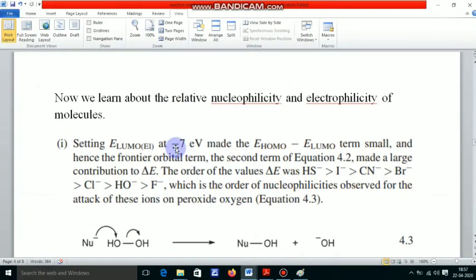When we put the energy of LUMO as about -70 electron volt, then the order of values of delta E is HS minus greater than I minus greater than CN minus greater than Br minus greater than Cl minus greater than OH minus, which is the order of nucleophilicity observed for the attack of these ions on peroxide oxygen. This is the same nucleophilicity order when this type of nucleophile attacks peroxide oxygen.